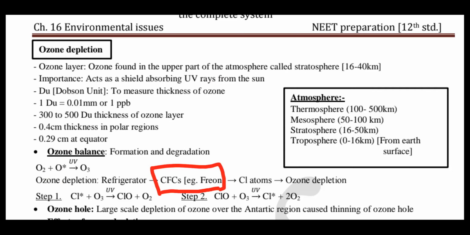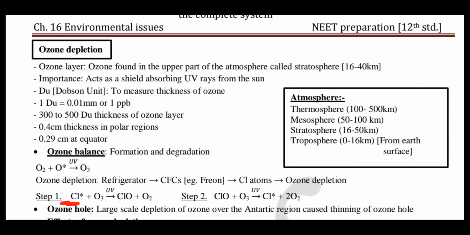When UV rays act on CFC, it releases the chlorine atom, and this chlorine atom degrades ozone, releasing molecular oxygen. In the first step, chlorine is there.